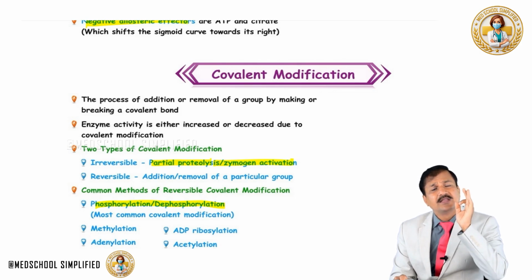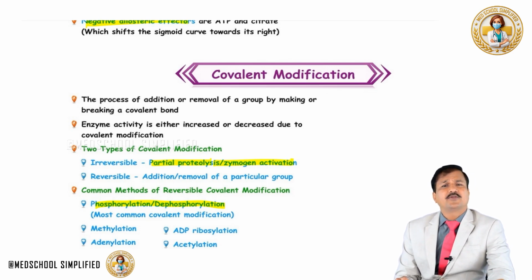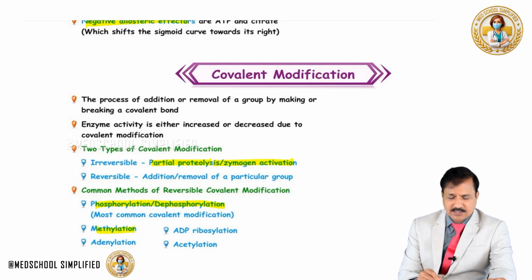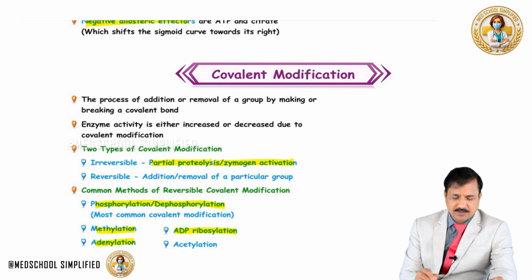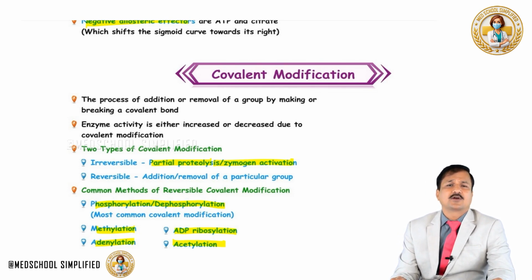This is in fact the most common covalent modification in our cells. Other covalent modifications can be addition of a methyl group, that is methylation, ADP ribosylation, adenylation, and acetylation. All these things can modify an enzyme activity.